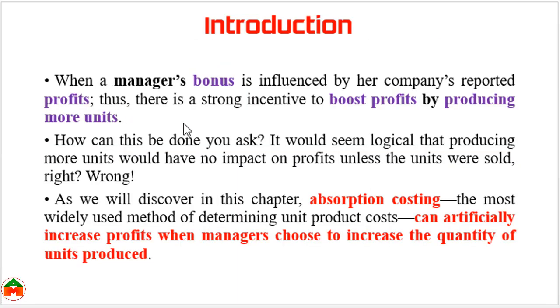When a manager's bonus is influenced by his or her company's reported profits, then the manager tries to boost his or her profits by producing more units. And this incident occurs due to absorption costing, because in absorption costing managers can artificially increase profits if he or she can increase the quantity of production. And in this chapter we will learn the reason behind this.